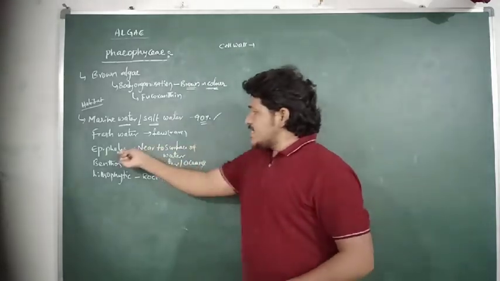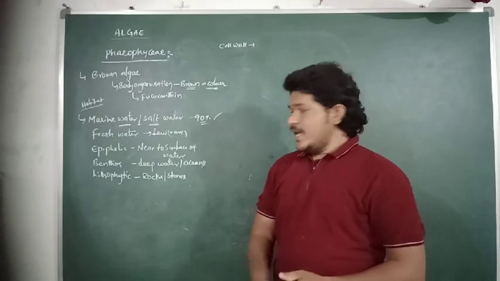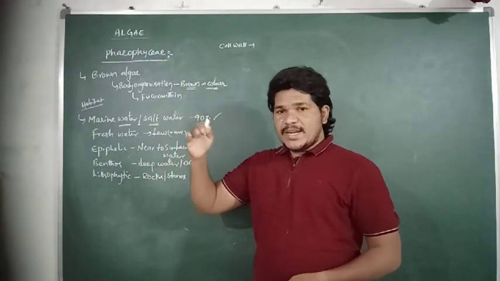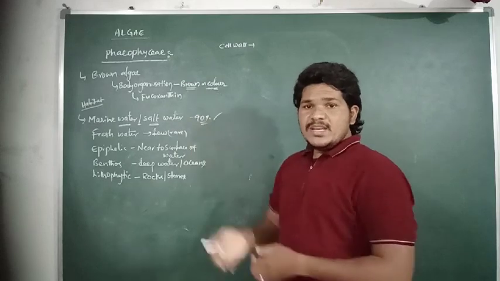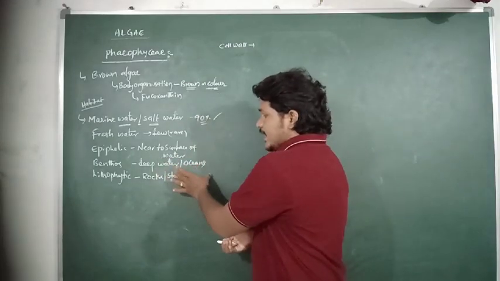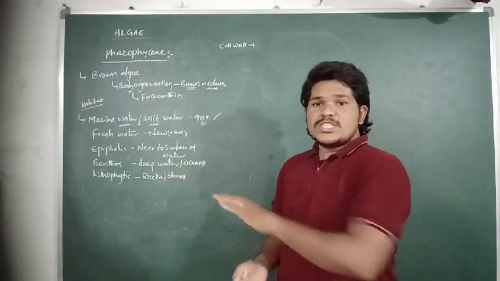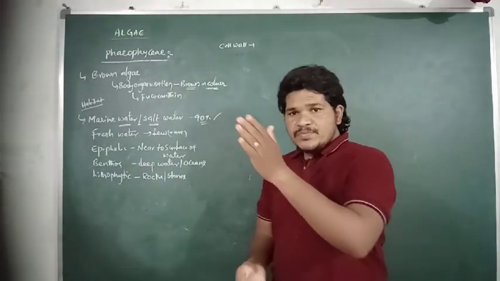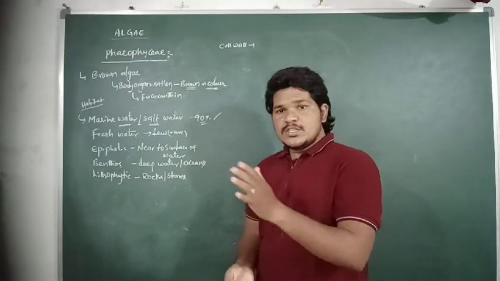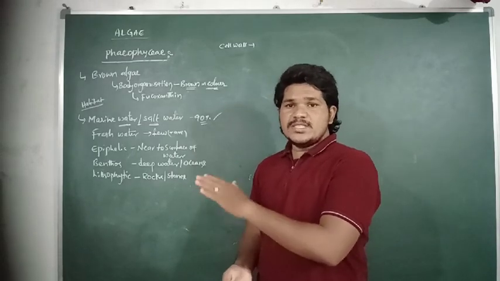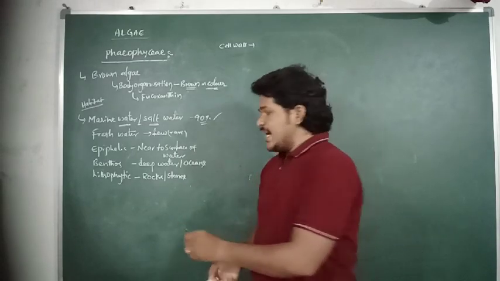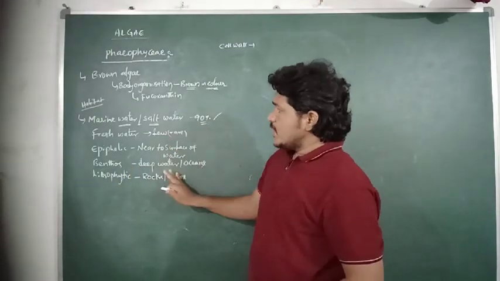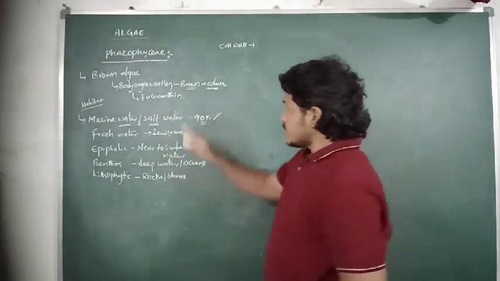These are referred to as epiphytic. And then benthos are those brown algae species growing in the deep water or the oceans. These are referred to as benthos. And a few species of brown algae also grow on the surface of rocks and stones. These are referred to as lithophytic. So this is about the habitat of Phaeophyceae.